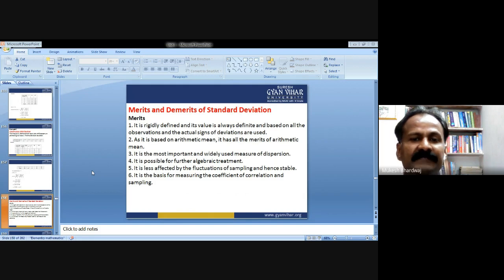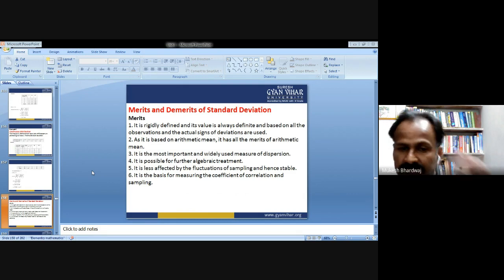What are the merits and demerits of standard deviation? It is rigidly defined and its value is always definite and based on all the observations, and the actual signs of variations or deviations are used. As it is based on arithmetic mean, it has all the merits of arithmetic mean. It is the most important and widely used measure of dispersion. It is possible for further algebraic treatment. It is less affected by the fluctuation of sampling and hence stable. It is the basis for measuring the coefficient of correlation and sampling.